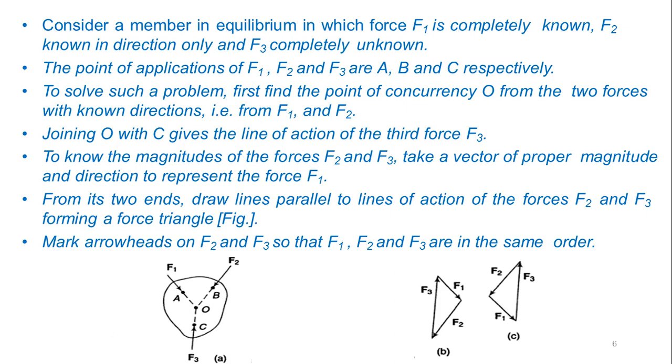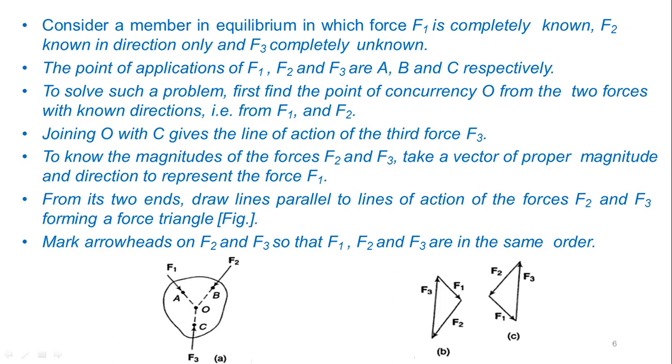Now to know the magnitudes of the forces F2 and F3, take a vector of proper magnitude and direction to represent the force F1. From its two ends, draw lines parallel to the lines of action of the forces F2 and F3, forming a force triangle, and mark the arrowheads on F2 and F3 so that F1, F2, F3 are in the same order.